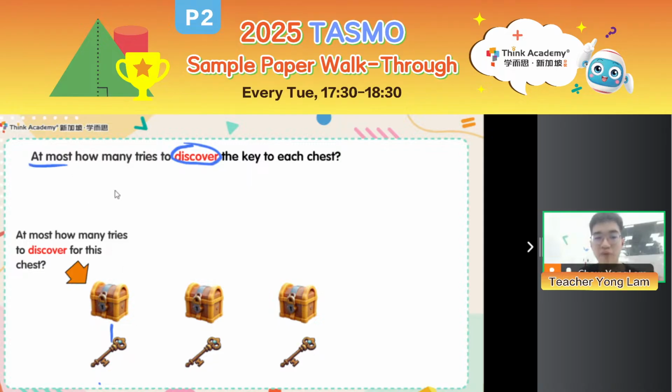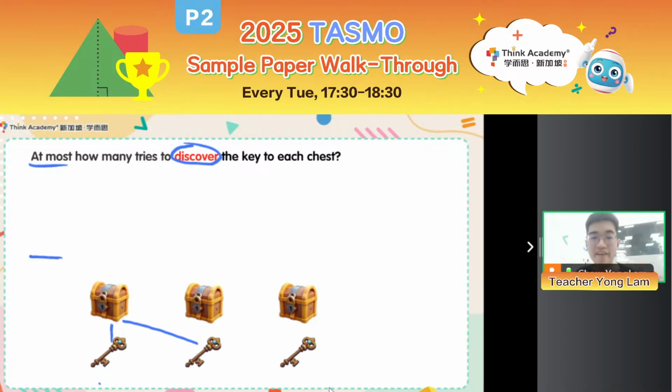But since we are looking for at most how many, right? Maybe you're unlucky and you will need to try again. Right. Then what about this key? You can try. And what if it works? If it works, good. If it doesn't though, that means we have already 2 fails. But do I really need to try the third key? No, I actually don't, right? Because I only need to discover the key for the chest. I don't need to open it, right?